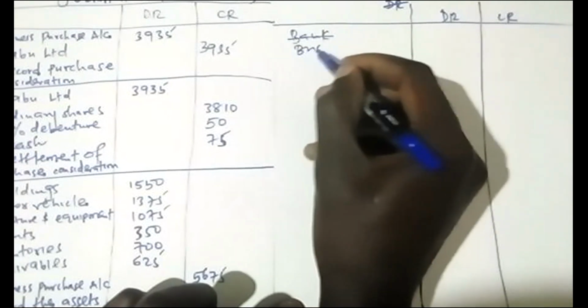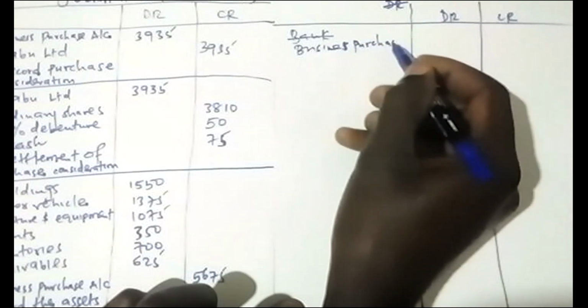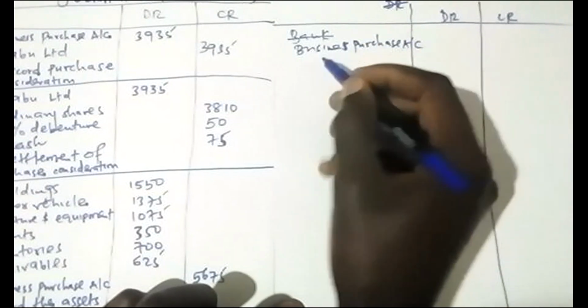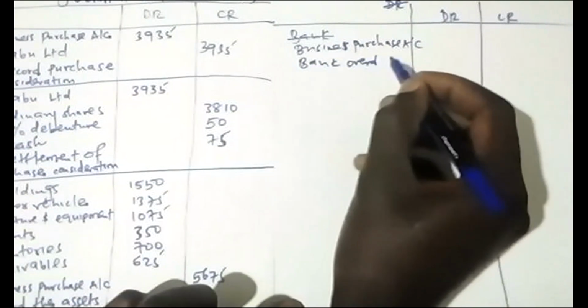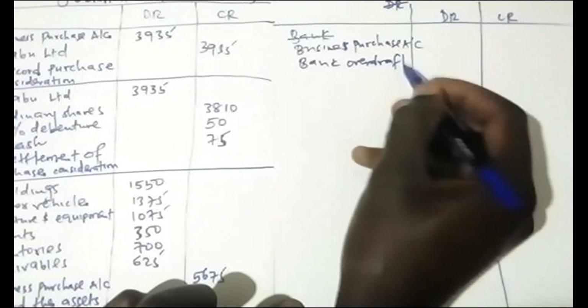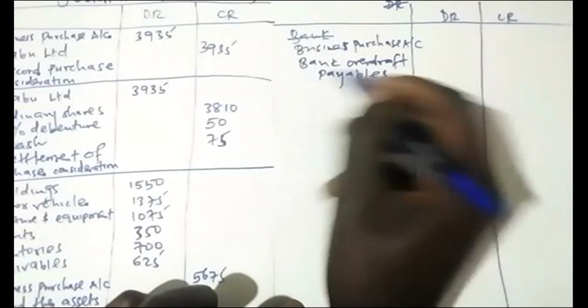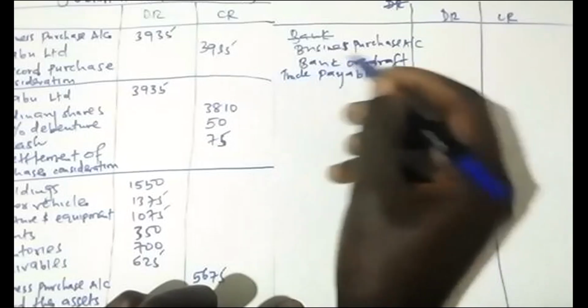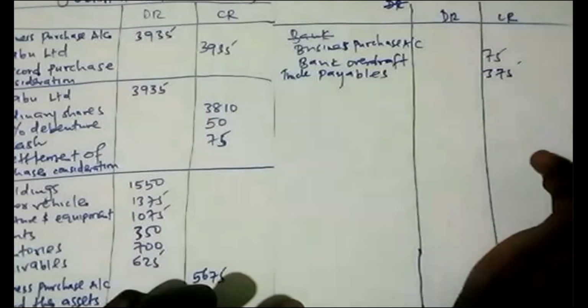So you debit business purchase account with those. So this one was 75 and this one was 375. These are the two of them.